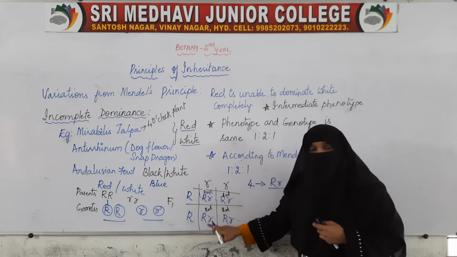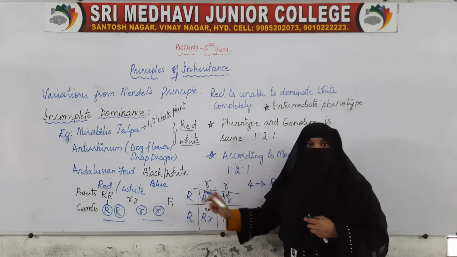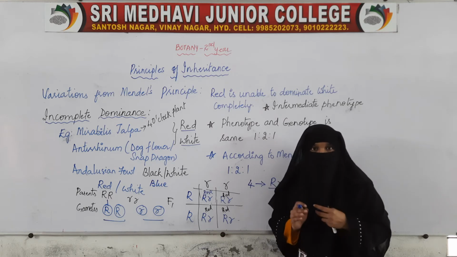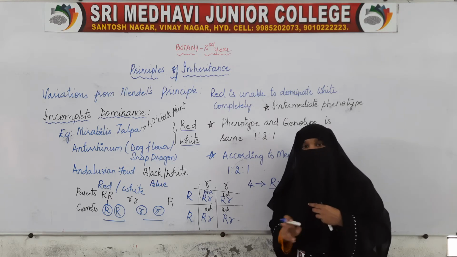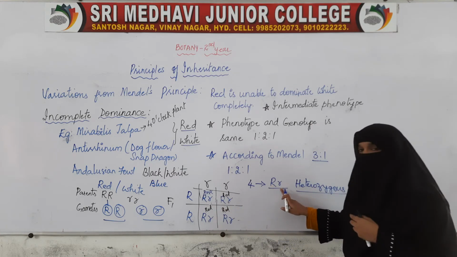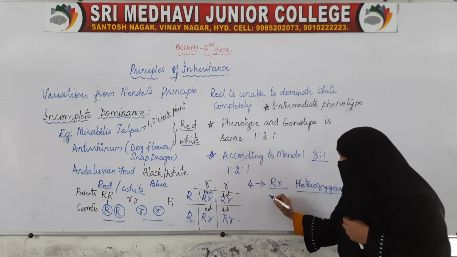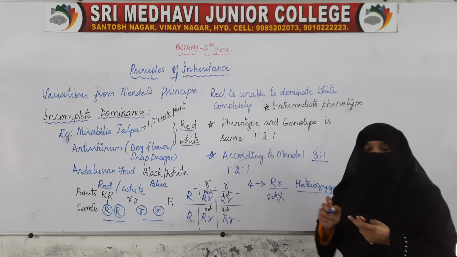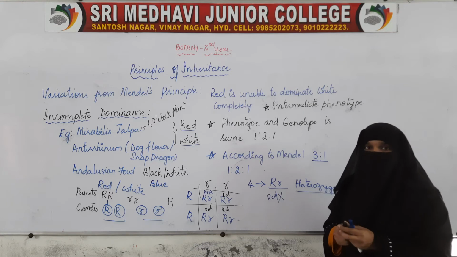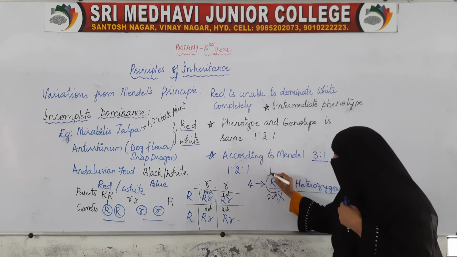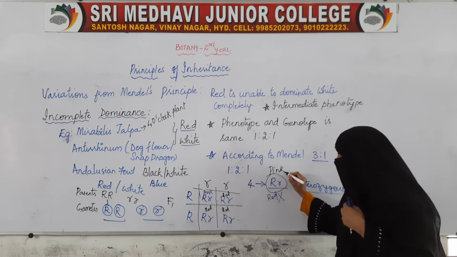All 4 should have been red. But in this case, when red and white flowers were crossed, instead of red flowers in the first generation, we have got all pink flowers. We have got 4 capital R and small r. According to Mendel, it should have been red, but red flowers were not produced. All 4 flowers produced were of pink color.